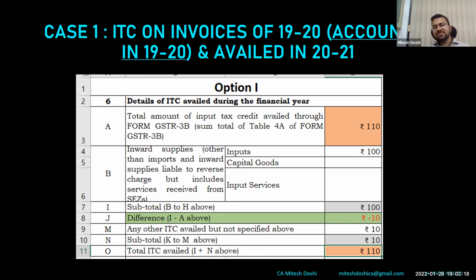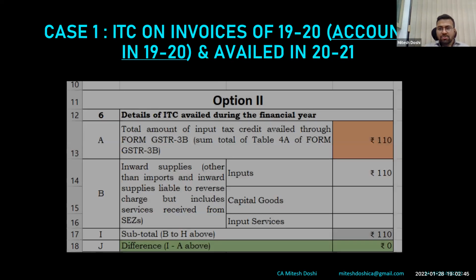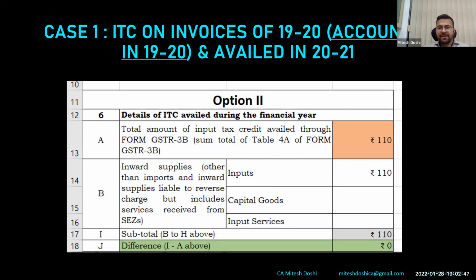Thereafter, there is an option of 6M, any other ITC available but not specified, or we can disclose it here, because what is auto-populated in 9C is Table 6O minus reversal in Table 7. The net effect of that is gone, not the effect of Table 6I. So ideally 100 is shown above and 10 is shown, so 110 is appearing. That would be auto-populated in Table 12A, 12C. So this is option 2. As I have said, 110 can be disclosed here.